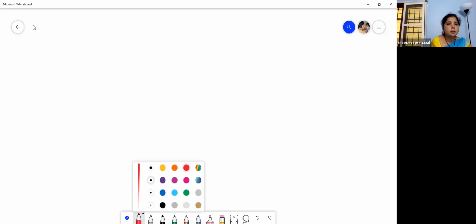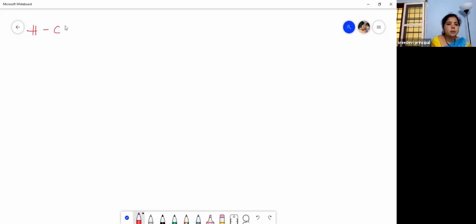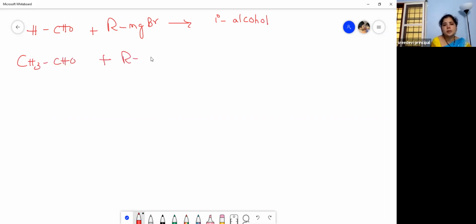When you take formaldehyde plus Grignard's reagent, it gives a primary alcohol. That you have to remember. Okay, you will get a primary alcohol. Then acetaldehyde plus Grignard's reagent gives a secondary alcohol. See, we can change the alkyl group of Grignard's reagent, but not the aldehyde or formaldehyde or acetaldehyde. Then you will get a secondary alcohol.